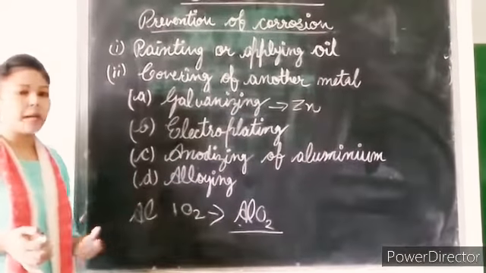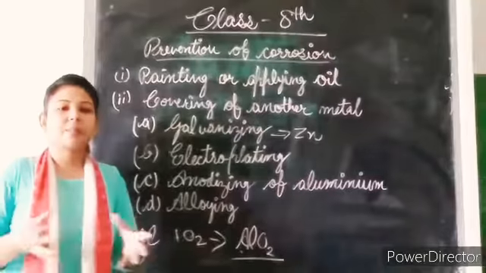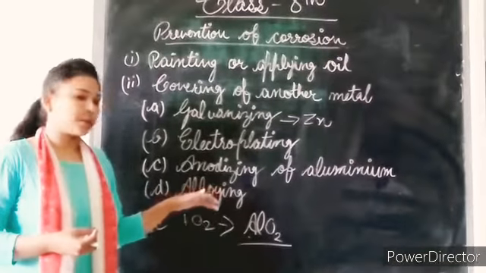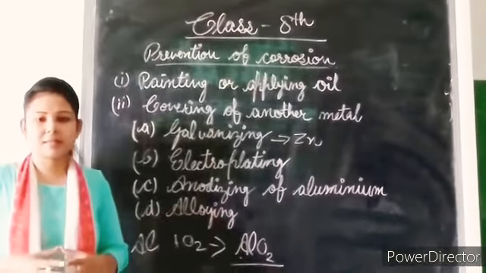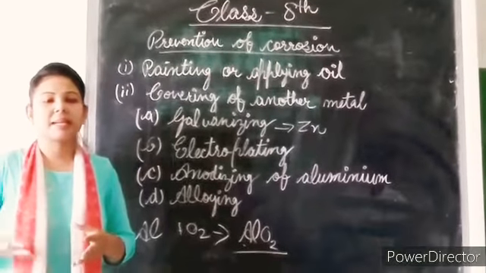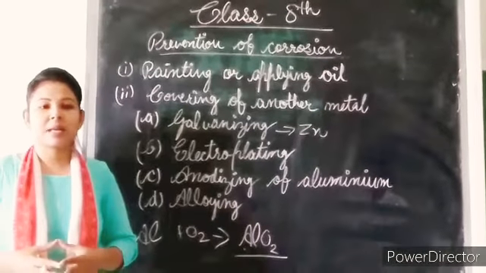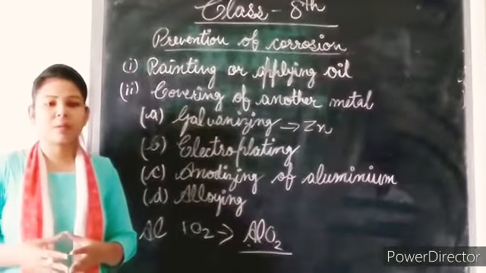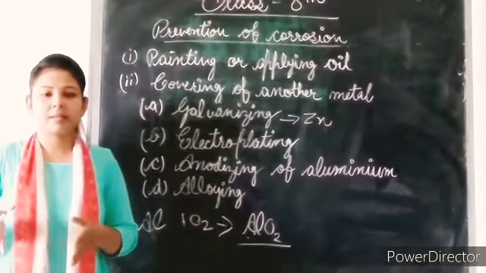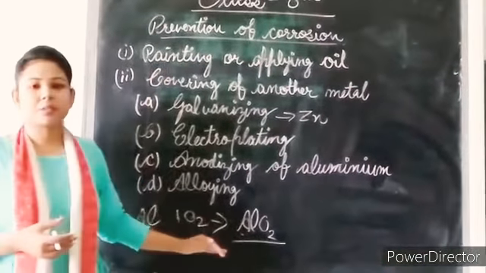And the next one we have is alloying. Alloying means when two different metals combine to form a new metal, a new alloy. It resists the contact of air and moisture in that kind of new substance. For example, steel is an alloy which can be made from different particles of iron, carbon and chromium. So this is all about the prevention of corrosion.